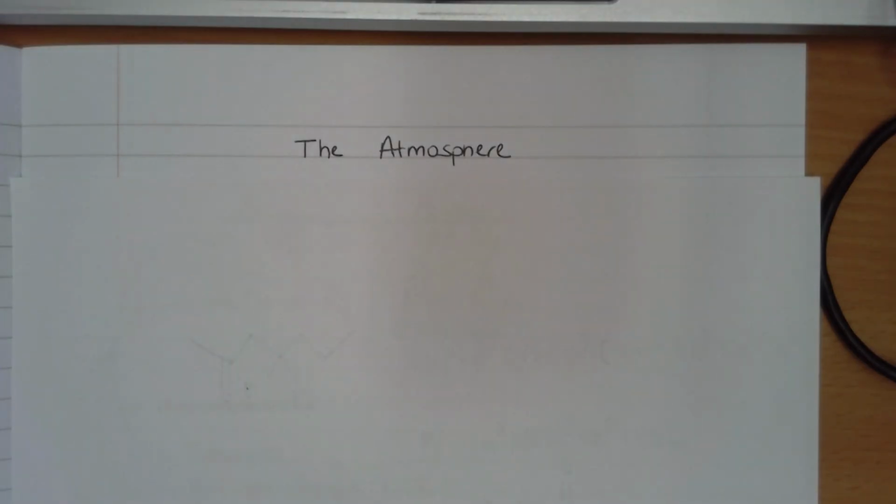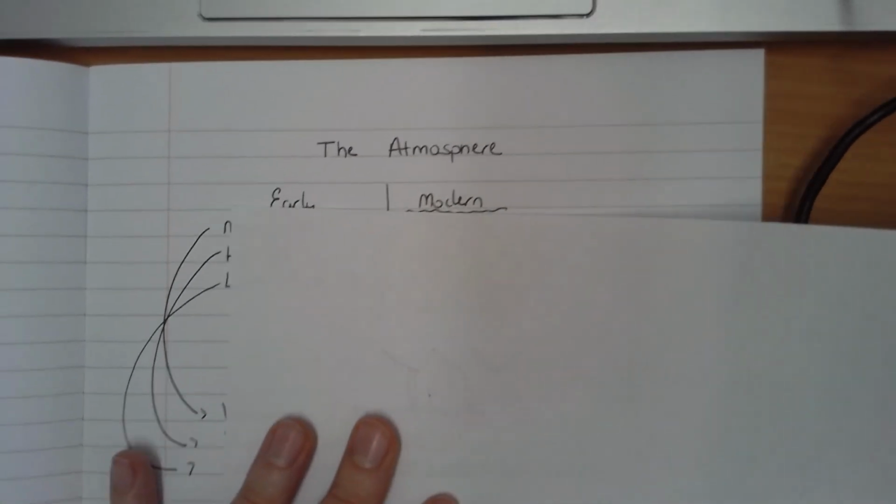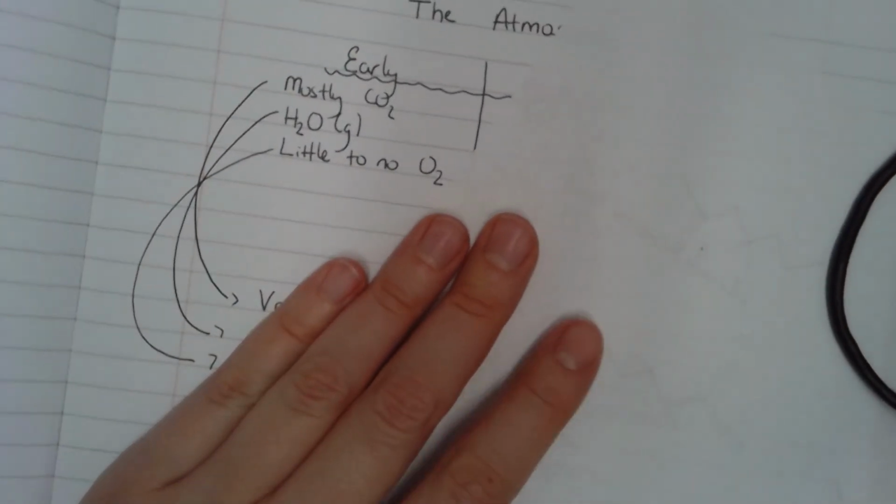Alright, in this video we're going to have a look at the atmosphere. So just to remind you, the atmosphere is this blanket of gases that surrounds the Earth. And you need to know exactly what gases are in the atmosphere today, but also back when the atmosphere was first formed billions of years ago. So we take a look at what was there billions of years ago.